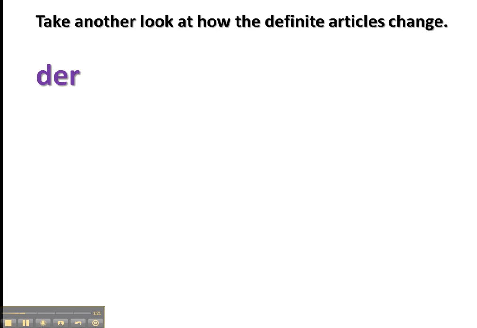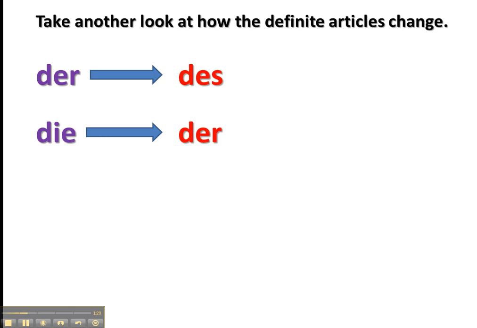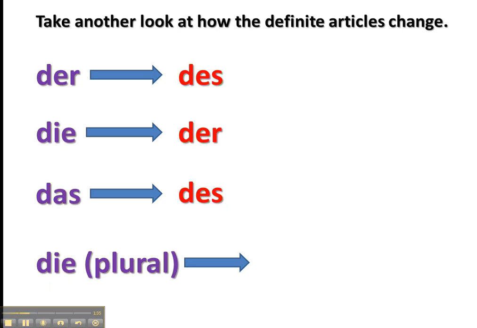Let's take another look at how the definite articles change. Der will change to des. Die will change to der. Das will change to des. And the die plural will change to der.